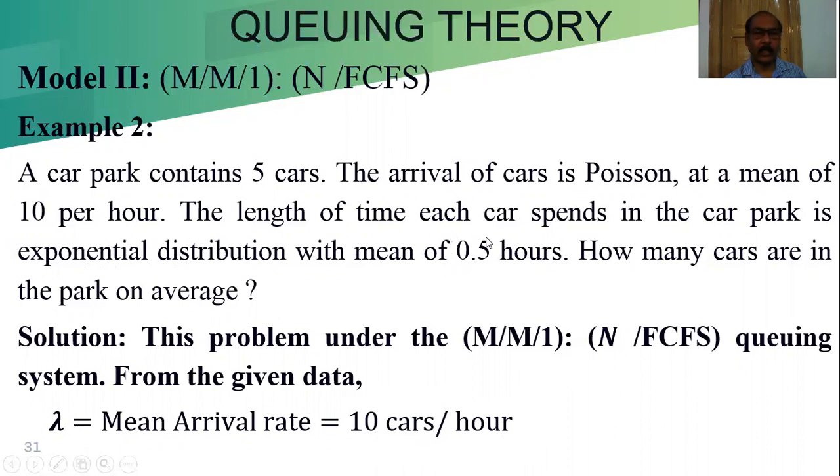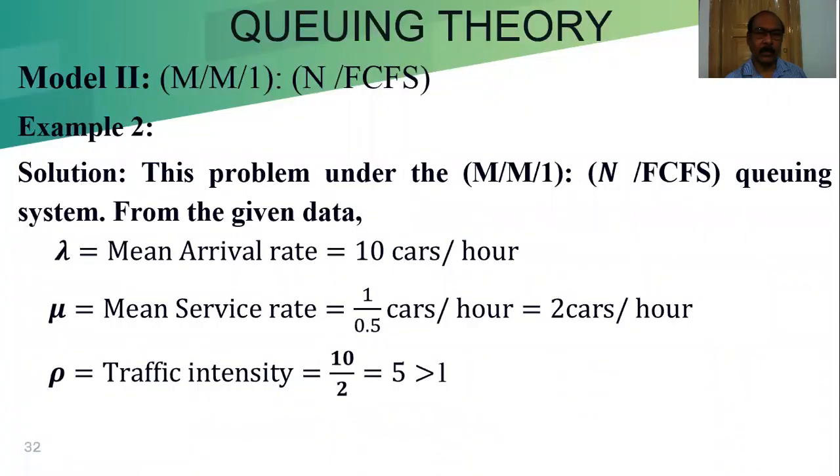So we can say that service is 2 cars per hour. So traffic intensity is 10 by 2, equal to 5. We can say this is from 1 by 0.5, that means 2 cars per hour, and this is the traffic intensity.